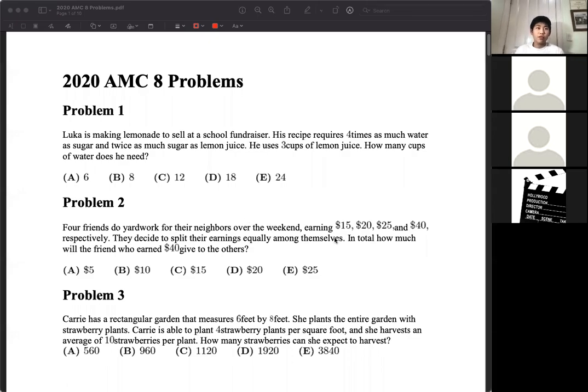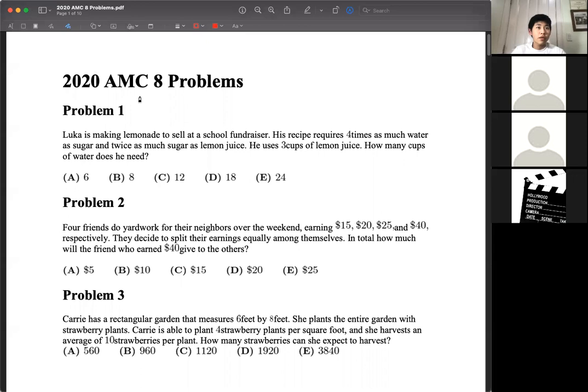Okay, welcome everyone. Today I'm going to be discussing the solutions to the 2020 AMC 8, and I think the idea here is I'll just go through each problem, discuss how I would have solved the problem, and generally the thought process behind the problem, and then at any point if anyone has any questions, just unmute and let me know.